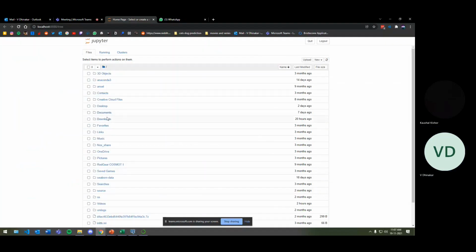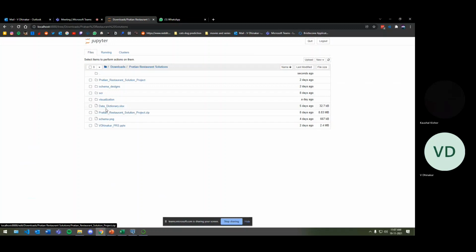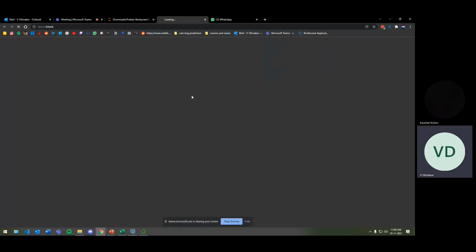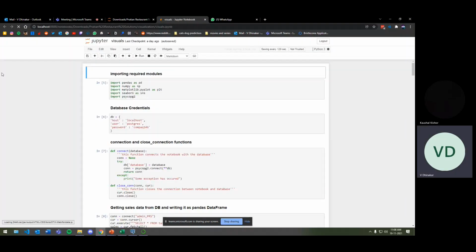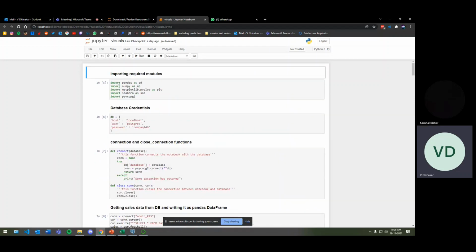Database we have seen, and now we will go see the visualization. So this is our code base using Jupyter Notebook and using all these libraries: Pandas library, NumPy, Matplotlib, Seaborn, and Psycopg. These are the libraries we have used for our data visualization process. So we have used Psycopg for getting the data from the database, which is our PostgreSQL.